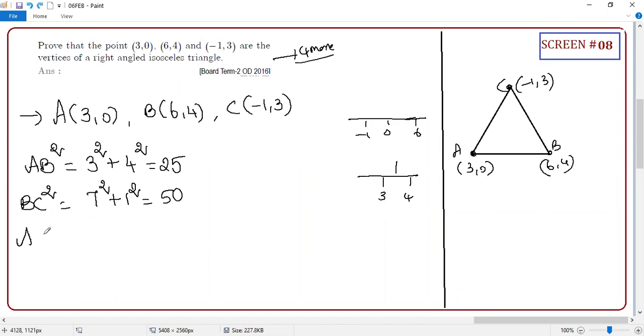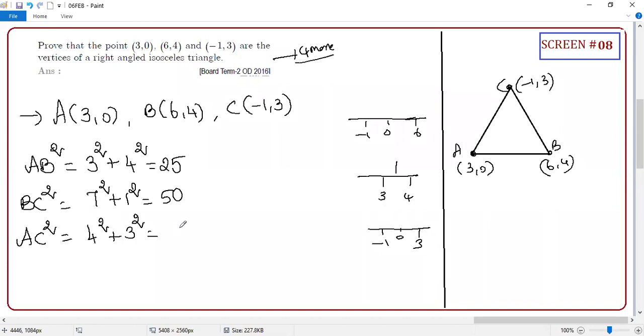Now, what is the next one? AC square. Clear or not? What is this distance? Wow, super. 4 square plus 3 square. Normally, guys, even if you use x2 minus x1, there may be chances of a wrong answer. But the moment you understand the number line, your answer is no longer wrong. Clear or not? The answer is 4 square plus 3 square, 0 to 3 square.